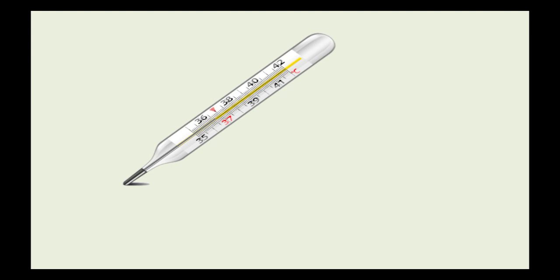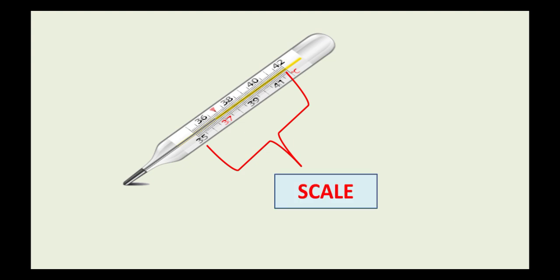Now let us look at the next part. Can you see over here? On the stem you can see that a scale is there. So your thermometer consists of a scale that is marked on the stem.